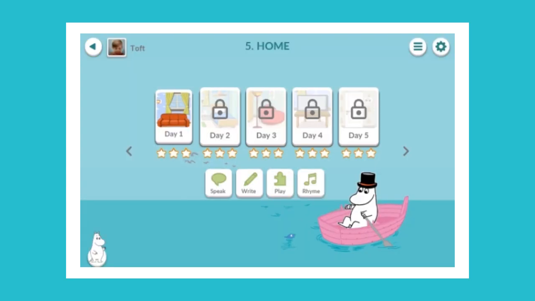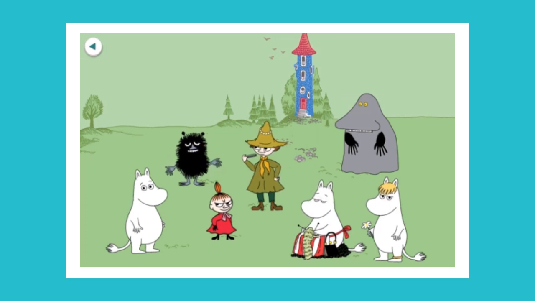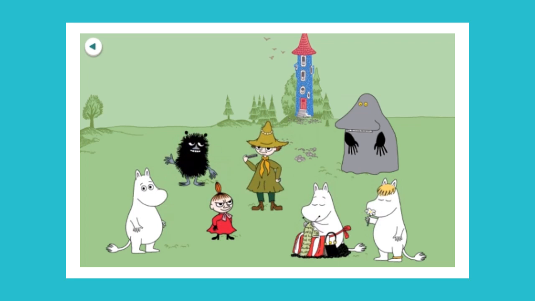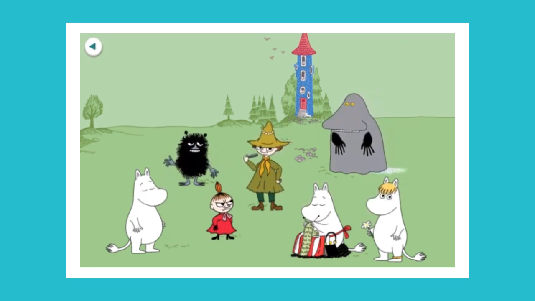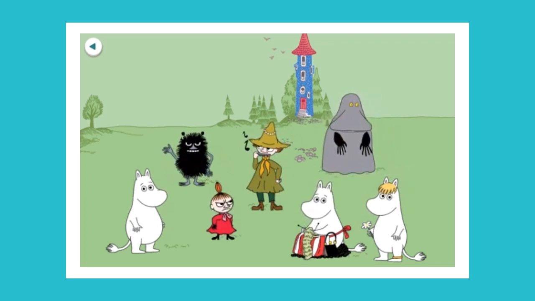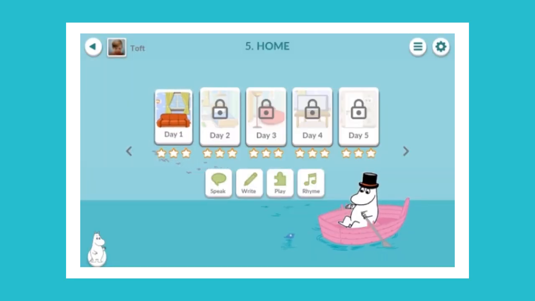Then at the bottom left-hand corner, you can see a Moomin character, and by clicking that, you can access a character menu. Here, children can choose their favorite Moomin character to encourage them during the exercises. So when the children get stars in the exercises, the character will say something like, "Great, good job," and this way encourage and motivate the children. As you can see, the days are locked until the previous exercises are done. So when we're using the application through a child's profile, the exercises need to be done in order to make sure that children go through all the content.